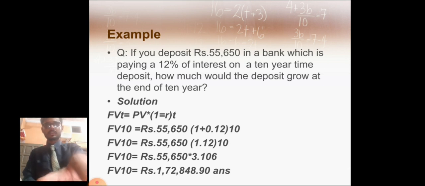Taking FV 10 is equal to 55,650 (1 plus 0.12) to the power of 10. Then in the very next step, FV 10 is equal to 55,650 multiplied by 3.106. The answer would be 1,72,848.90. This was the example.